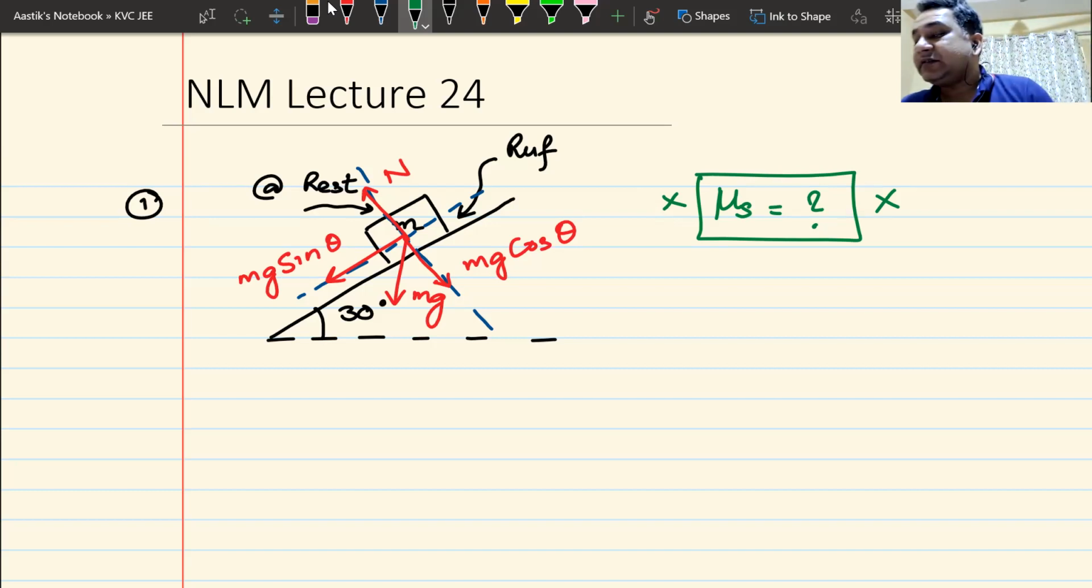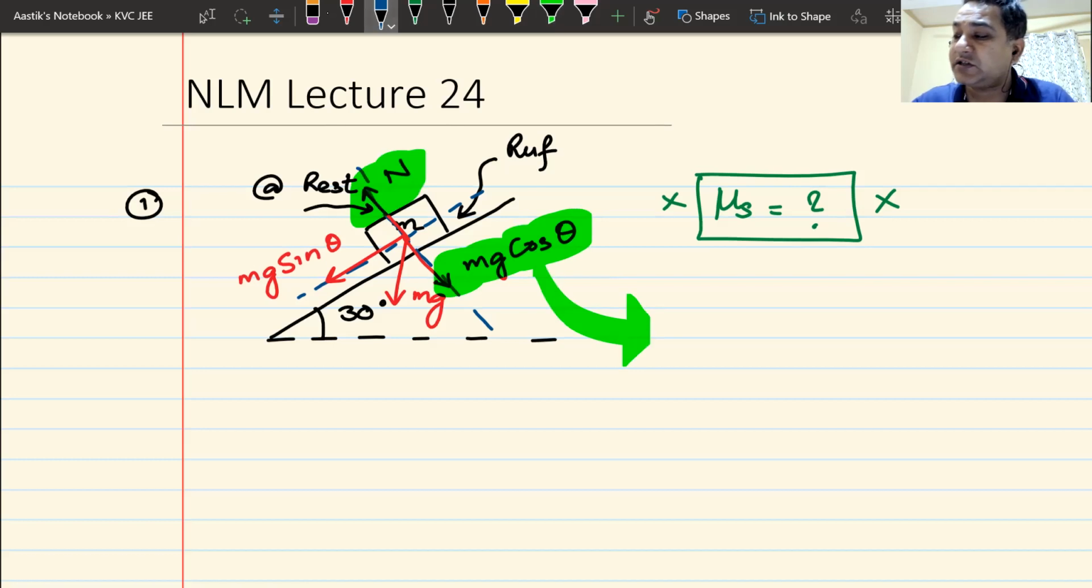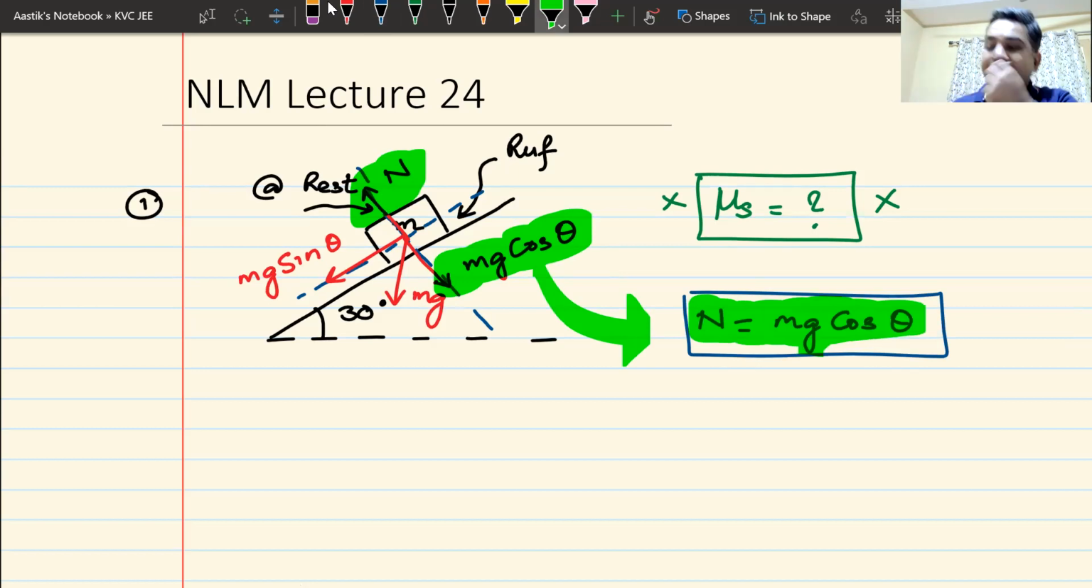Now the question still remains. What is the value of static friction? Again, we do the same thing that we have already done. We have drawn the free body diagram. N is perpendicular. Mg cos theta is perpendicular. It is not going to move in the perpendicular direction, so you can write the green equation. The green equation normally becomes N equals mg cos theta. That is my green equation. I hardly require this here, but still I will write it. I might require it sometimes.